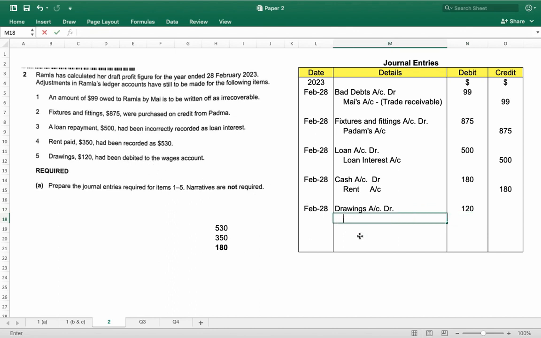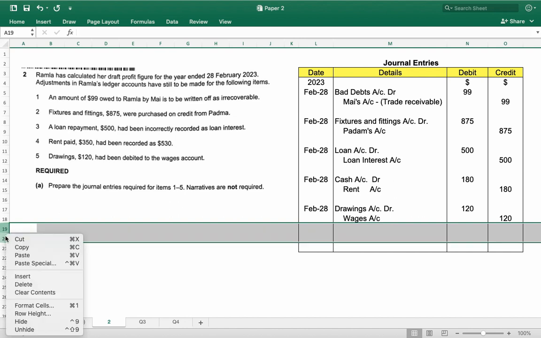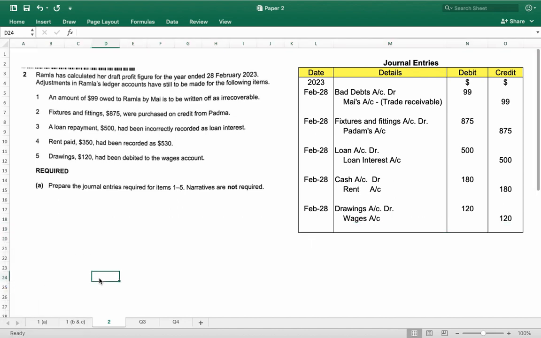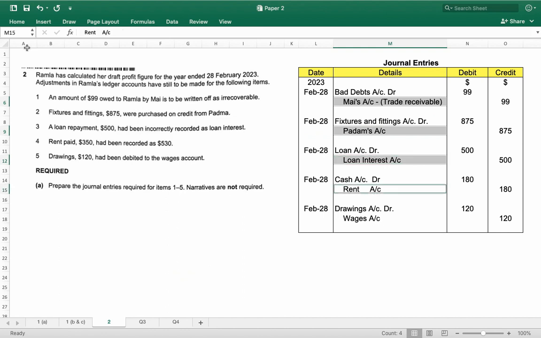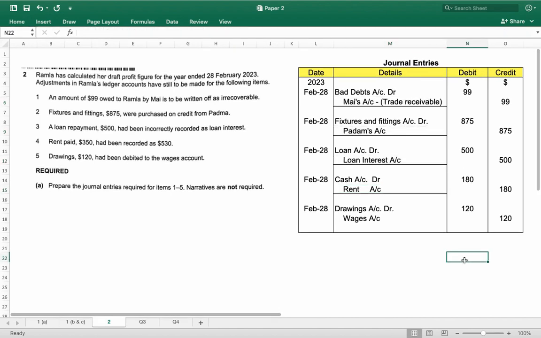So now Ramla will credit the wages account $120. So these are the journal entries for the adjustments. Five adjustments were given. Ramla forgot to pass journal entries for these. So now we have recorded these 5 adjustments. I hope everyone understood these adjustment entries, or we can call them correction entries.